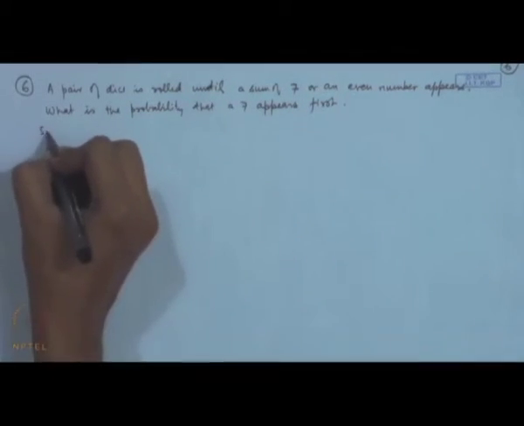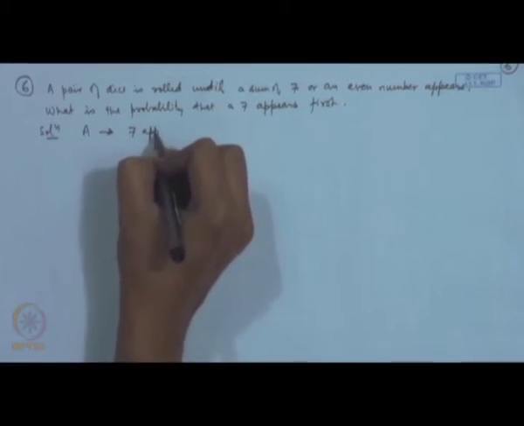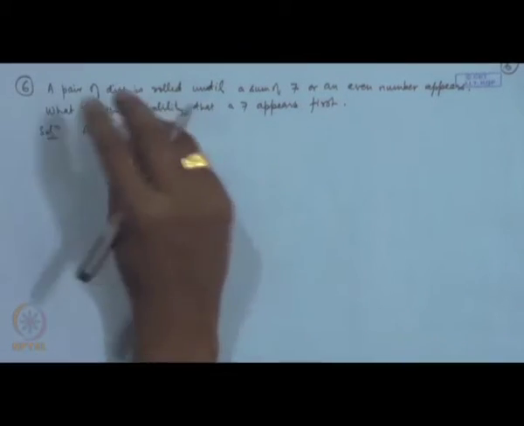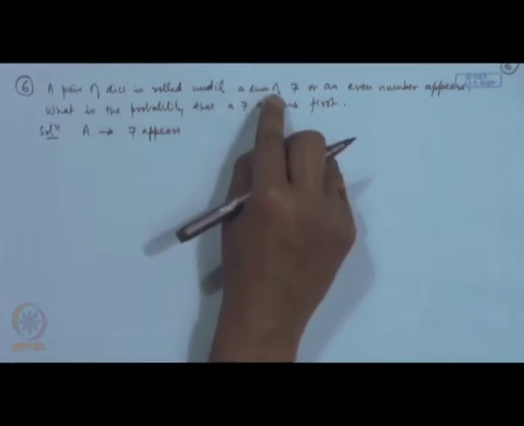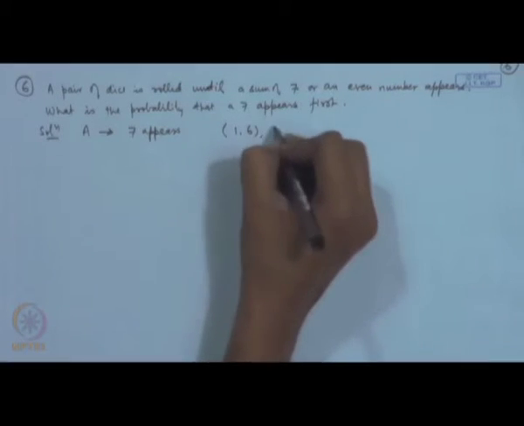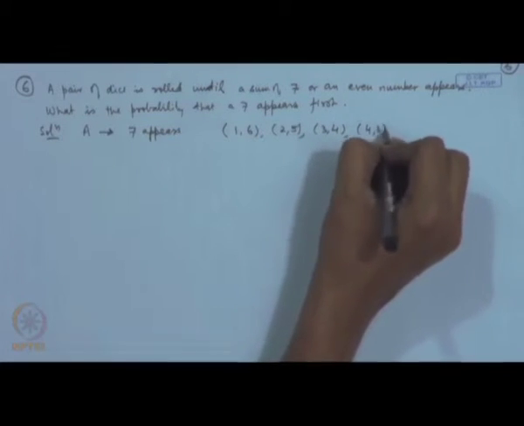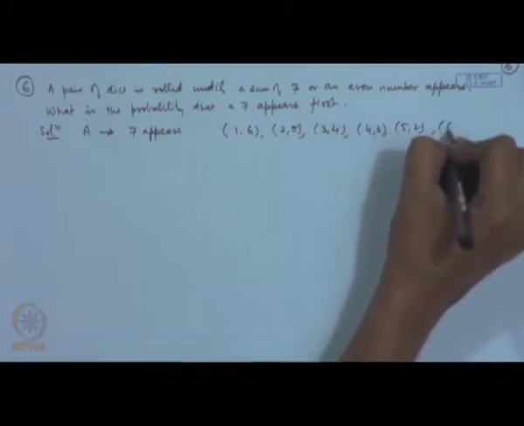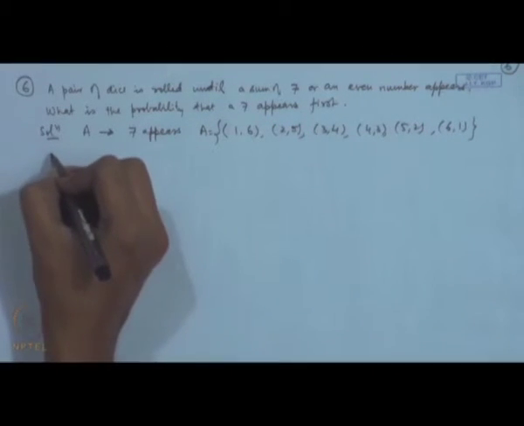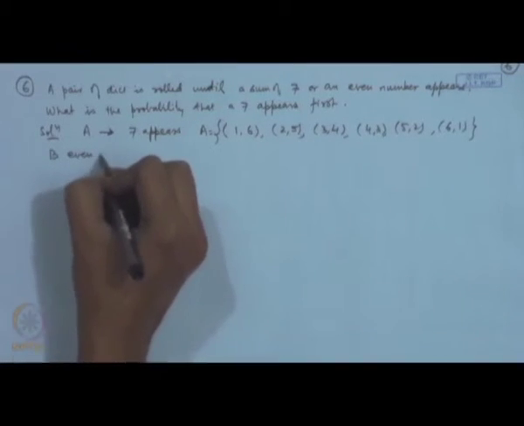So, let us define the events here. A is the event that 7 appears. A pair of dice, so we are looking at the sum. So, event A can happen as 1 6, 2 5, 3 4, 4 3, 5 2 or 6 1. So, these are the possibilities for A, and B is the event, let us say, that an even number appears.